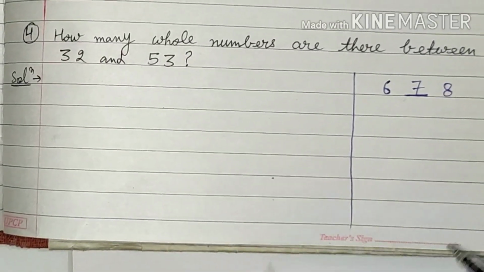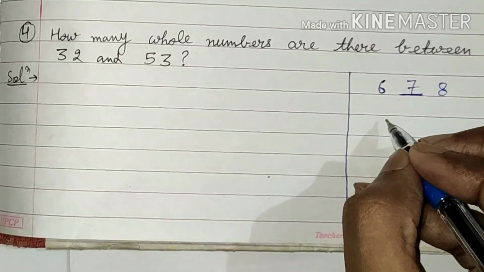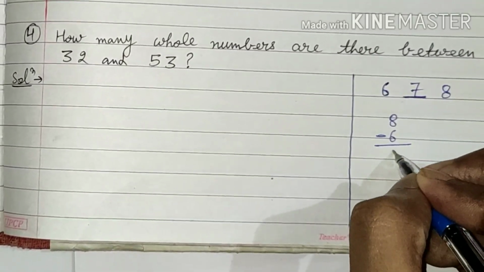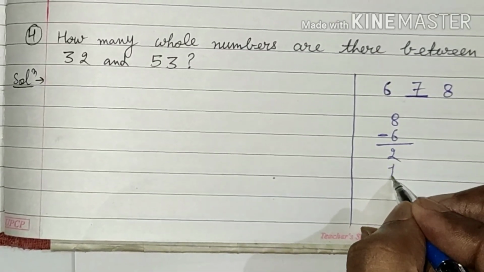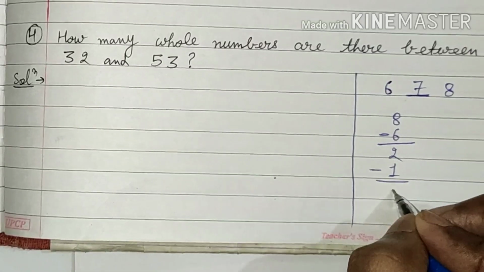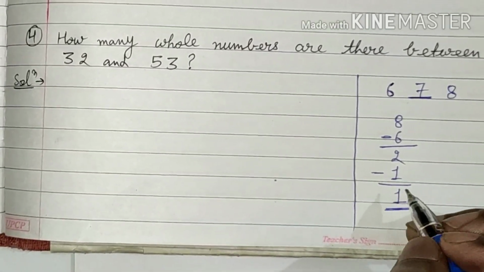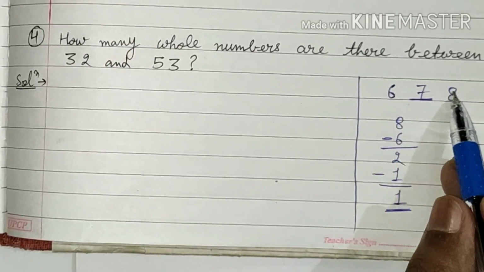But to find this with a method, you subtract 6 from 8 and you get 2. Now from this 2 you subtract 1, then you get the answer 1. That means there is only one number between 6 and 8.